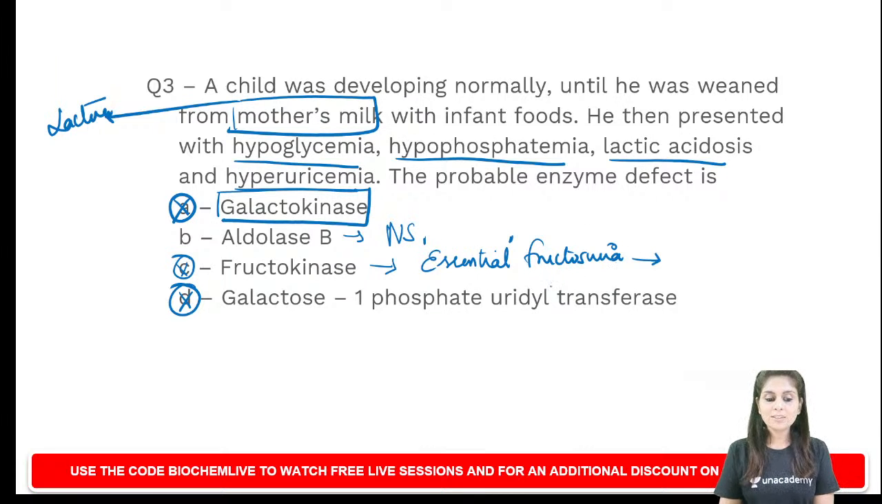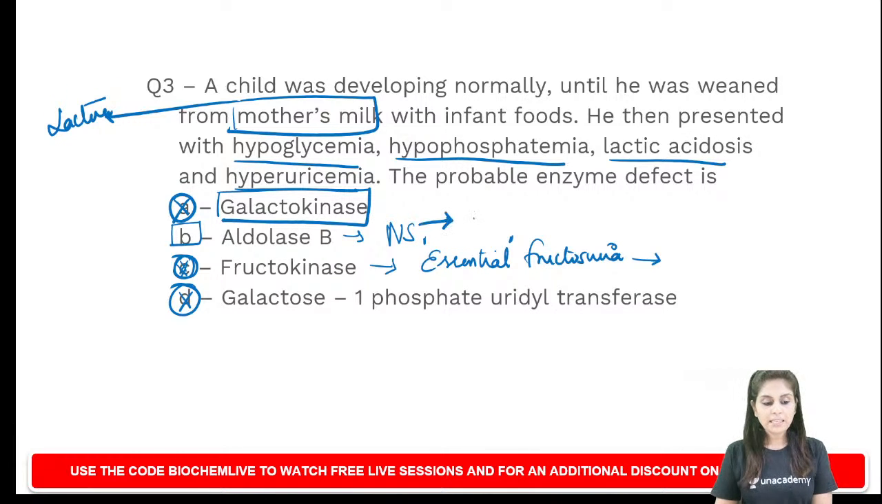So that's about essential fructosuria, which does not present with any metabolic derangement. That is why I am excluding choice C. So what are we left with? We are left with only choice B, which is aldolase B defect.